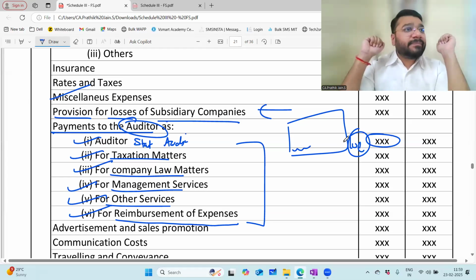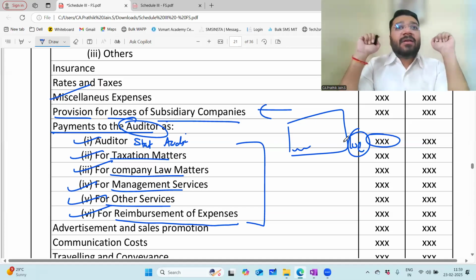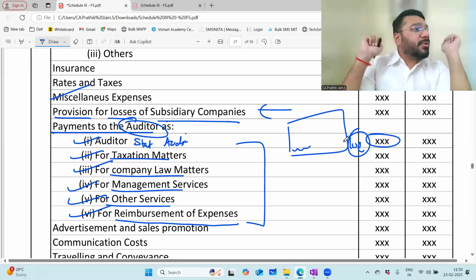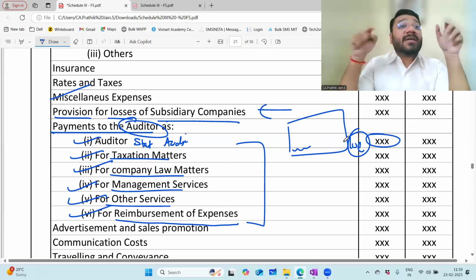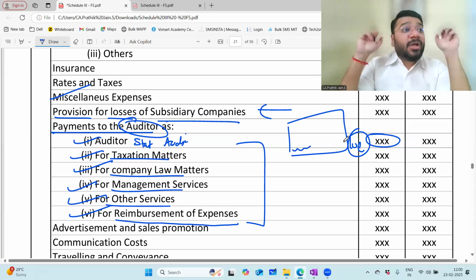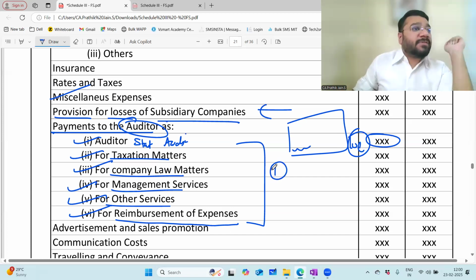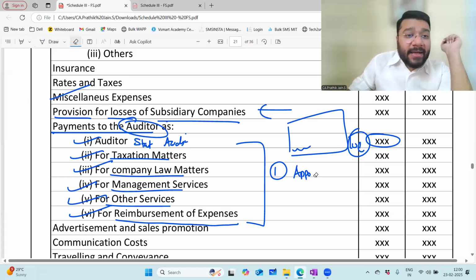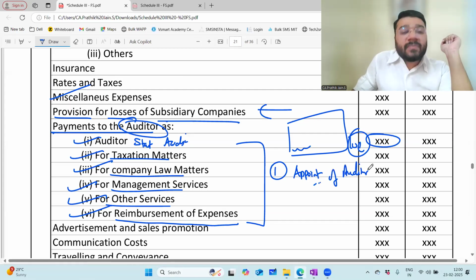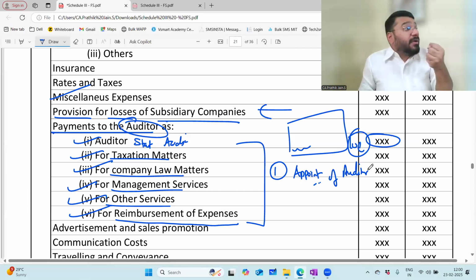What is that AGM? Once in a year, we invite all the shareholders to the company's meeting, where the shareholder is given a privilege to make some important decisions regarding a couple of items. In that meeting, we will do the appointment of the auditor. Because as a shareholder, we have to give him a feeling that you are a shareholder, you're an owner. So you can take some decision.